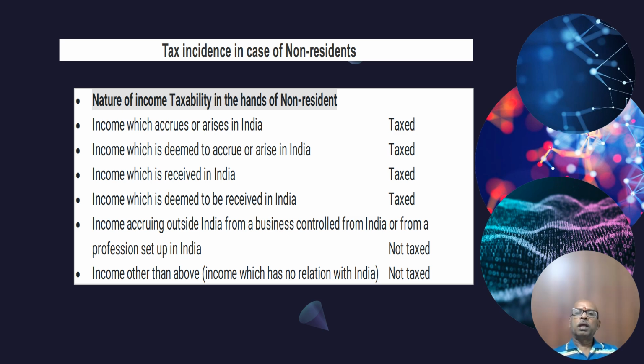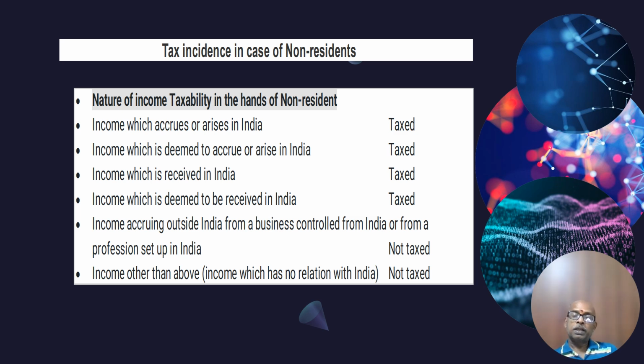Now, income accruing outside India from a business controlled from India: he is a non-resident because he hardly stays more than 2 months, or less than 2 months, and in the last 4 years he has not stayed in India for 1 year, so he becomes non-resident. He comes and goes, but the resident criteria he is not matching.